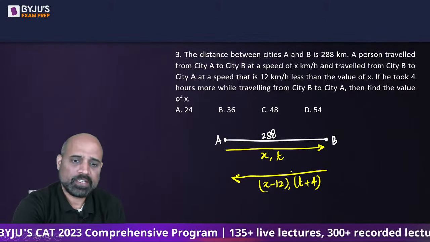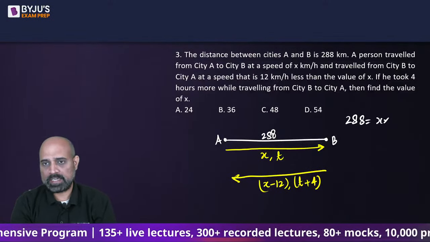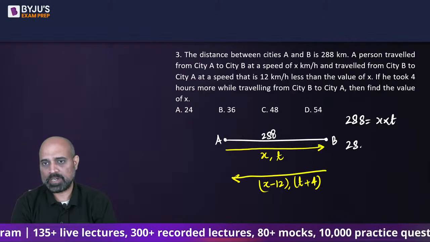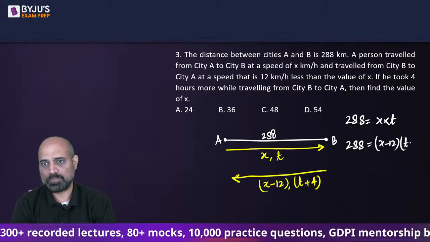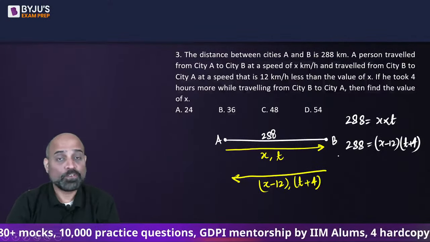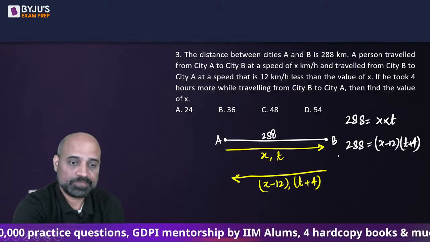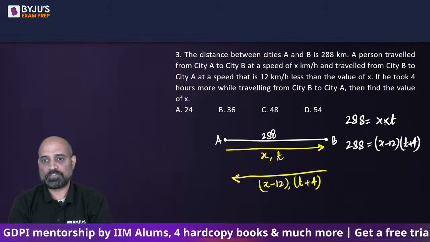We will use the options. So from the first part we can say 288 is x into t, and from the second part we can say 288 is x minus 12 into t plus 4. Distance is equal to speed into time. Remember this 4 is hours and not minutes here. So let's start with the first option, 24.